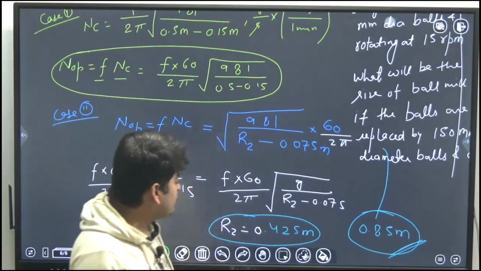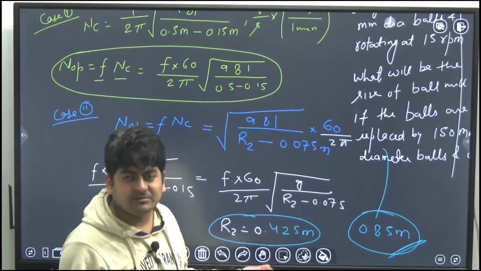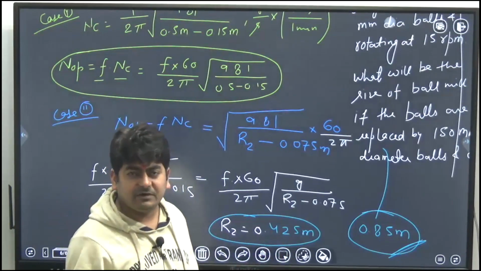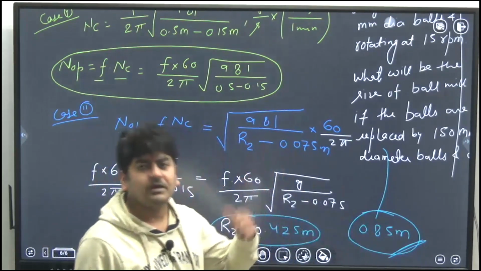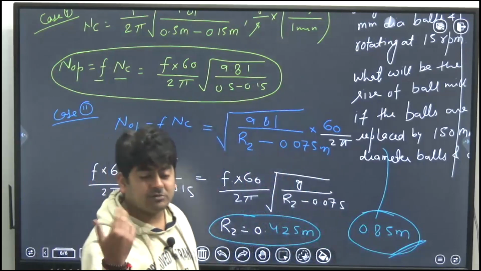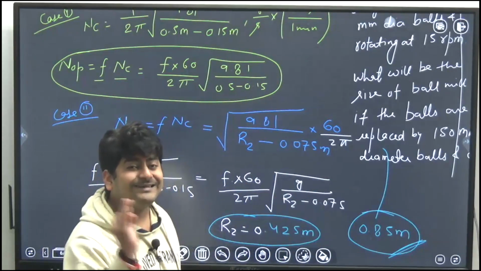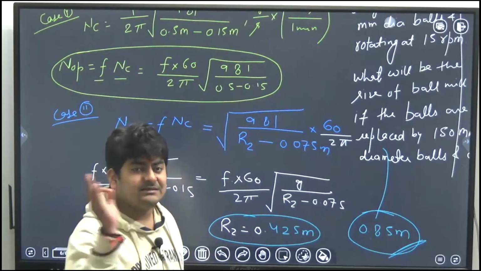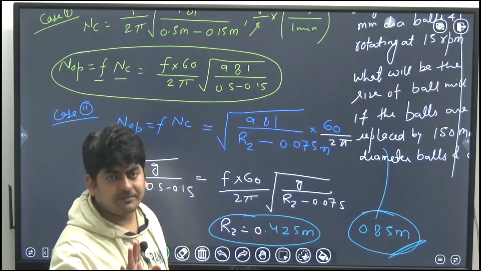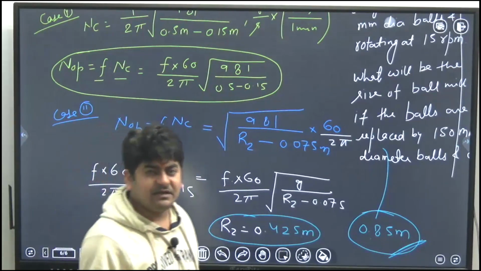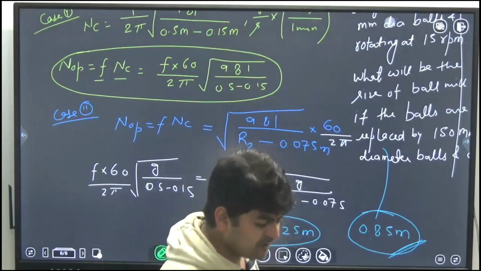Like in exam you are typing your answer as 0.42 meter, in terms of radius, and after the exam you see that the official answer is this. So it may happen. So try to avoid these kind of mistakes. Remember, in mechanical operation, until and unless it is mentioned, size means diameter, if that is a linear dimension. Otherwise if that is a 3D dimension, then obviously it will be volume and area. So I hope you understand all that.